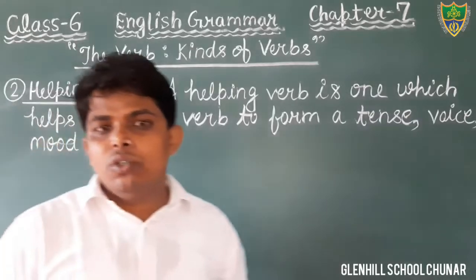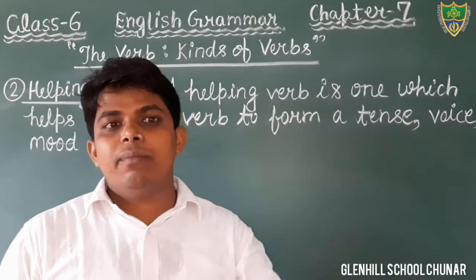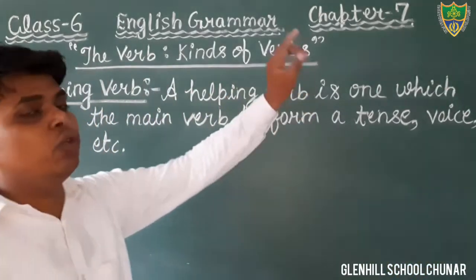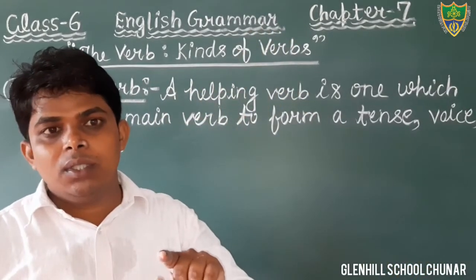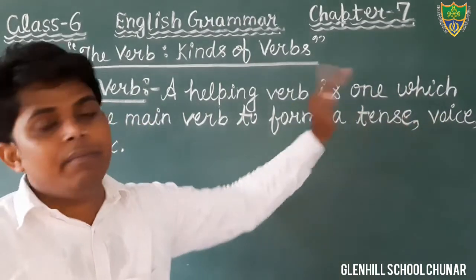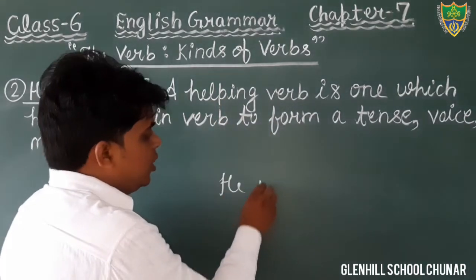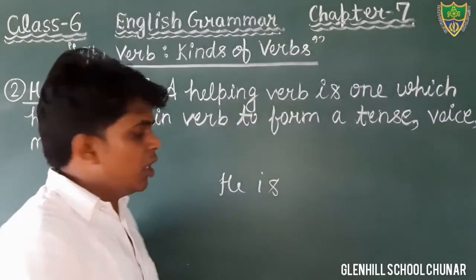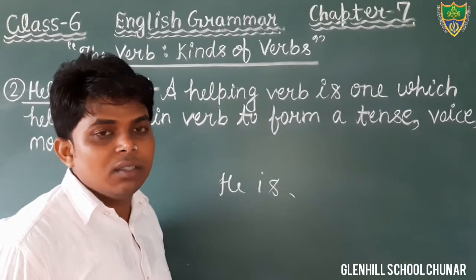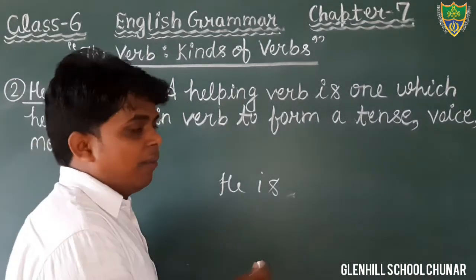Dear students, you just remember it that main verb can be used without helping verb, but helping verb cannot be used alone. Helping verb cannot be used without main verb. For example, if we are writing helping verb, he is, there is no main verb, then that is incomplete.